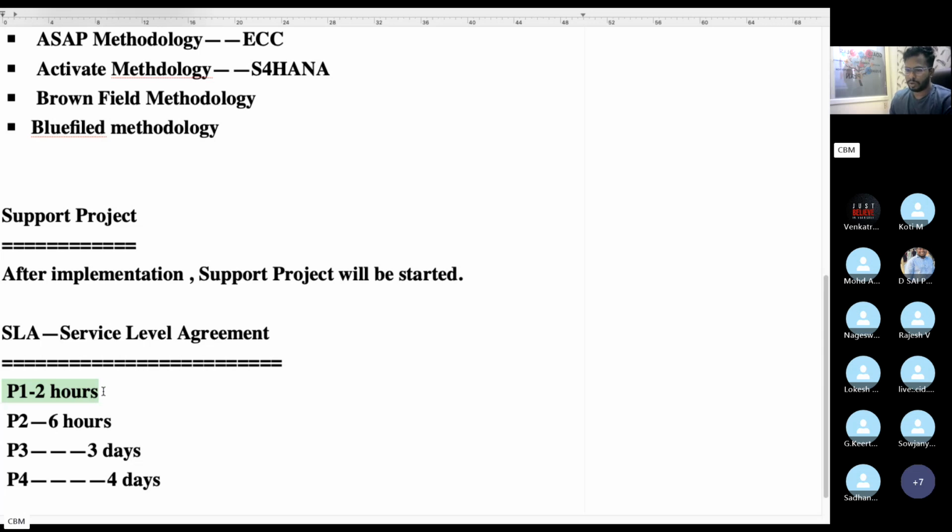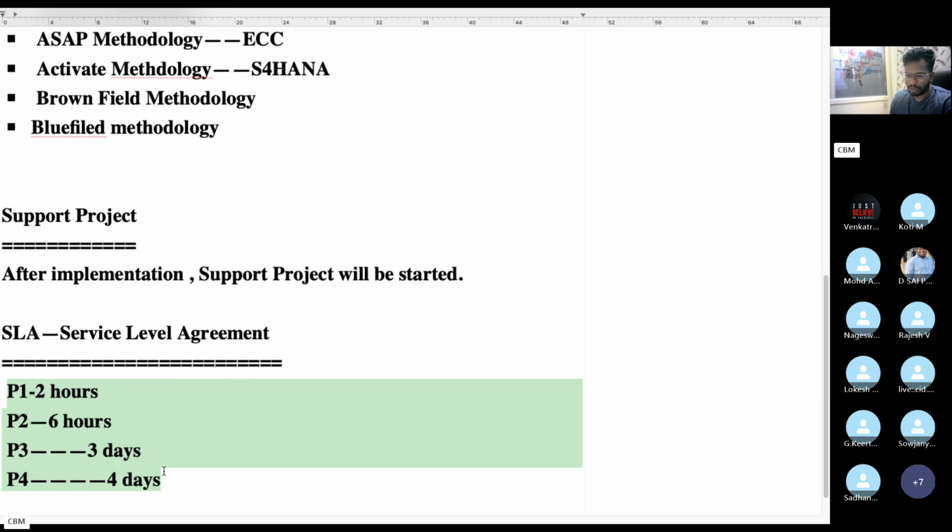So the P1 ticket duration is 2 hours, P2 is 6 hours, P3 is 3 days and P4 is 4 days. You need to resolve the ticket within the time interval. Based upon the priority and severity, we need to work. The SAP end user will raise the ticket. Whether it should be P1, P2, P3 or P4 depends upon the urgency.